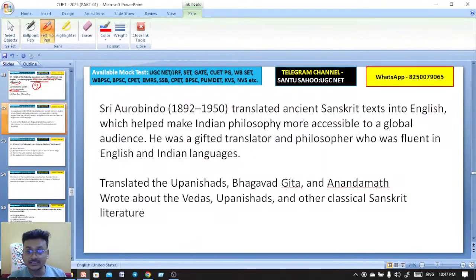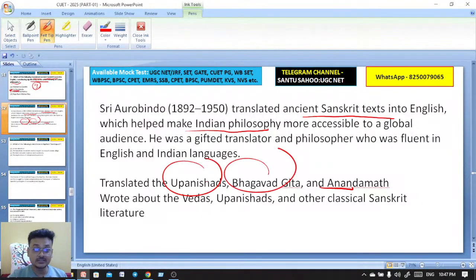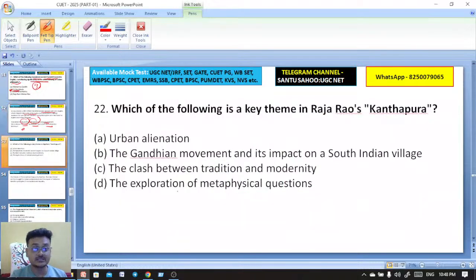Sri Aurobindo translated ancient Sanskrit texts into English, which helped make Indian philosophy more accessible to a global audience. He was a gifted translator and a philosopher who was fluent in English and Indian languages. He translated Upanishads, Bhagavad Gita, Anandamath, also wrote about the Vedas, Upanishads, other classical Sanskrit literature. So here, Sri Aurobindo is the right answer.